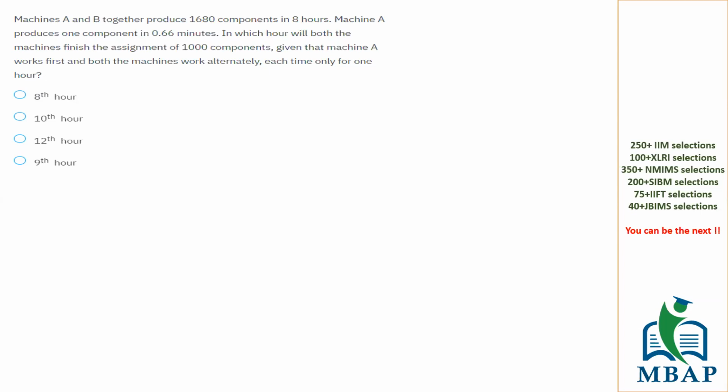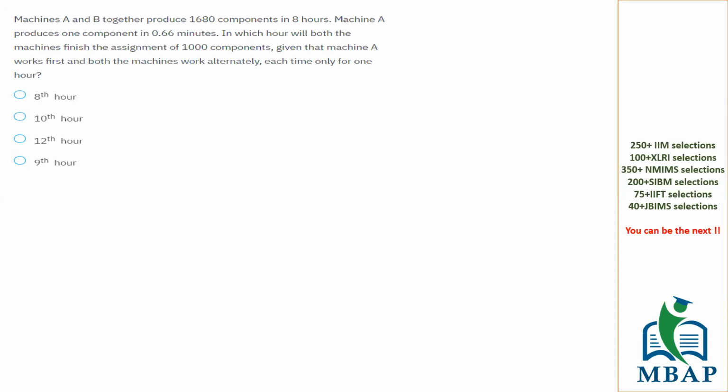It says machine A and B together produce 1680 components in 8 hours. Machine A produces one component in 0.66 minutes. And how many hours will both the machines finish the assignment of 1000 components?